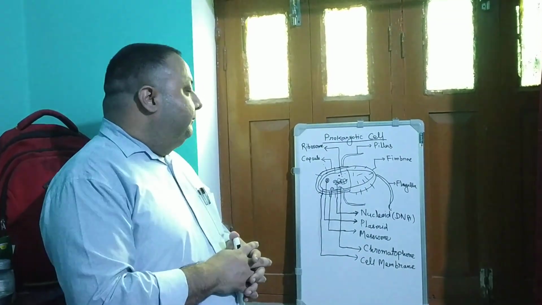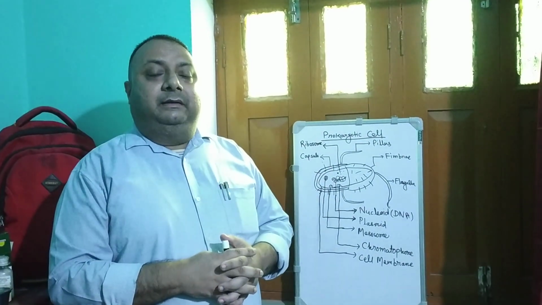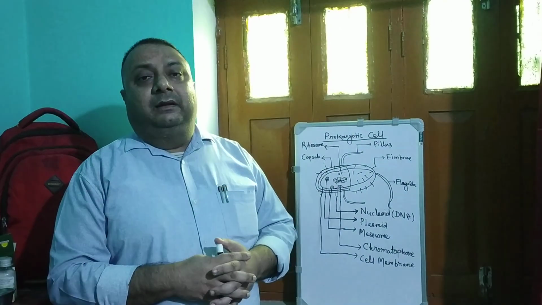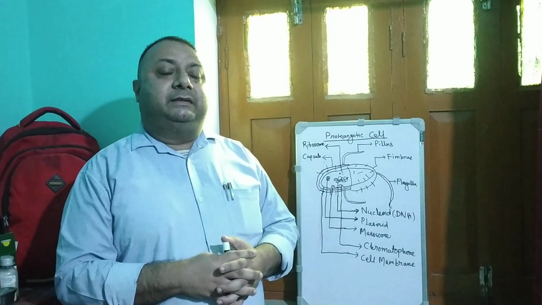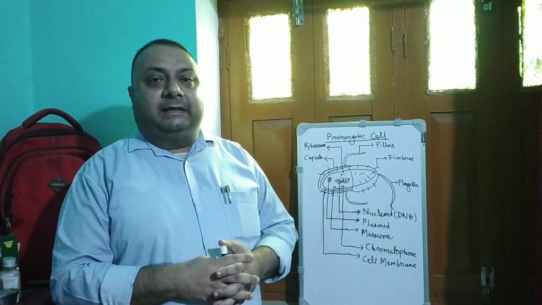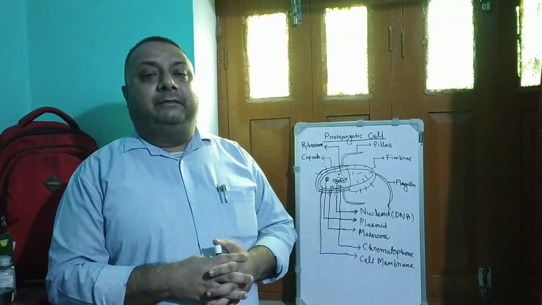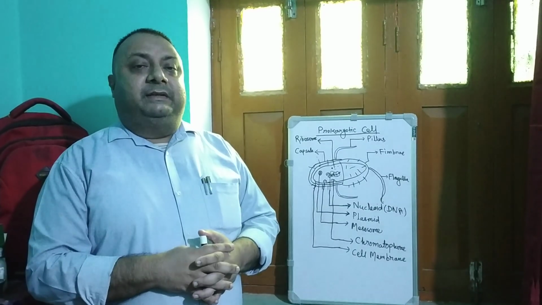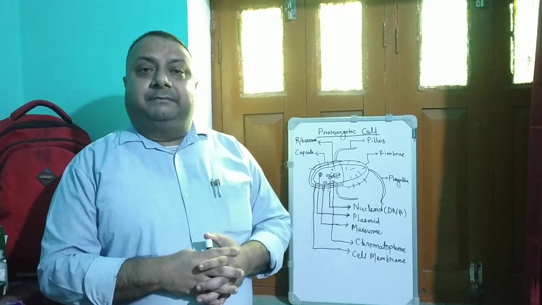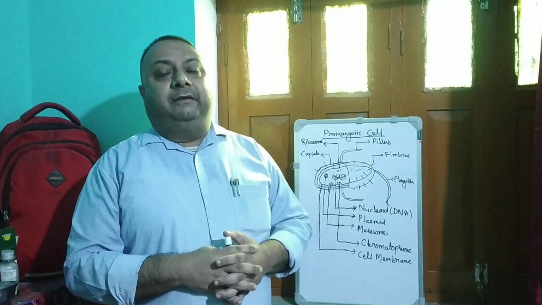Apart from this, prokaryotic cells can survive in a normal environment, and even in extreme environments. They can survive in saline environments and at very extreme temperatures. So basically this bacterial cell can survive almost everywhere.